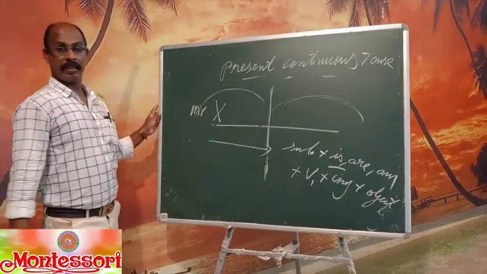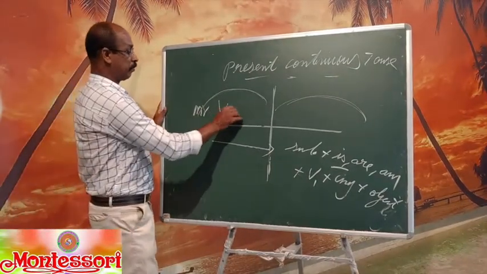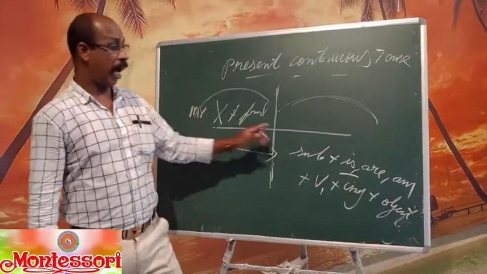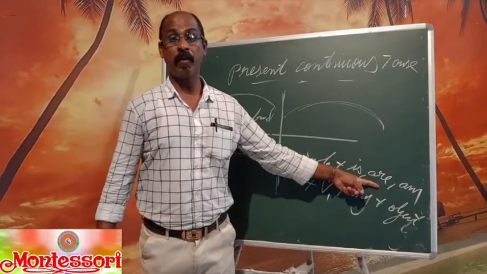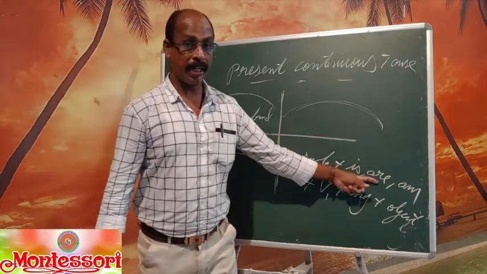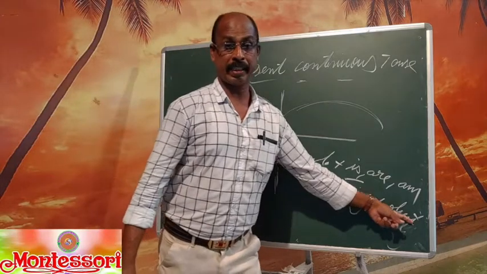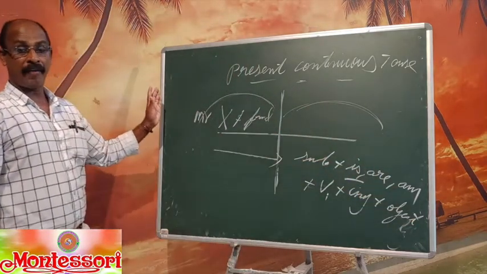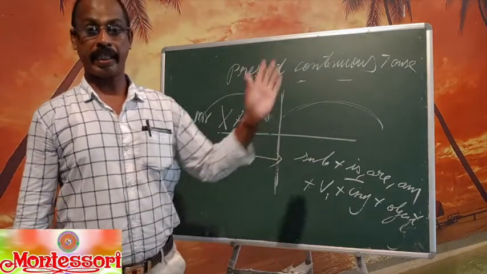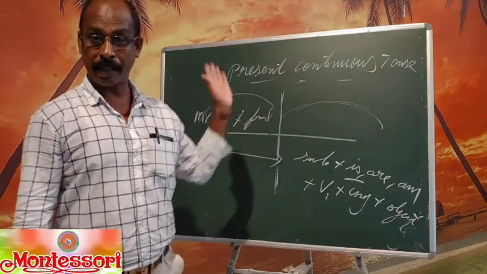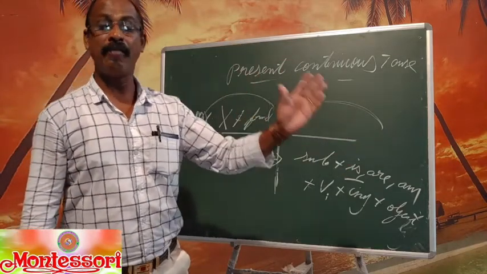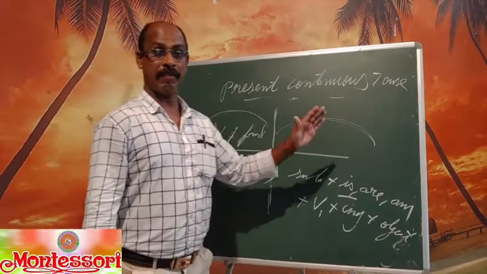But plural comes in. Mr. X and his friends. Mr. X and his friends are the subject. Auxiliary changes. Plural subject, plural verb. Mr. X and his friends are going to the market. Half an hour before they started the action, now also going towards the market. They did not reach the market. Started in the past, now also going on. They did not finish the destination. So going on activities, that's it.